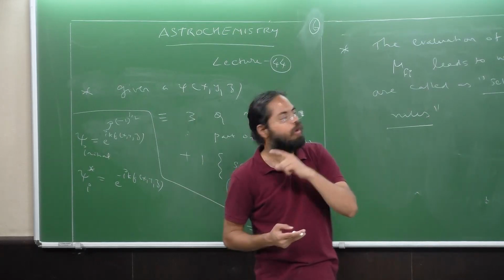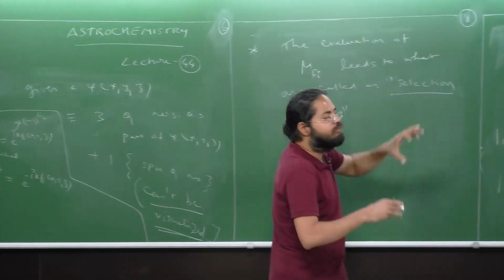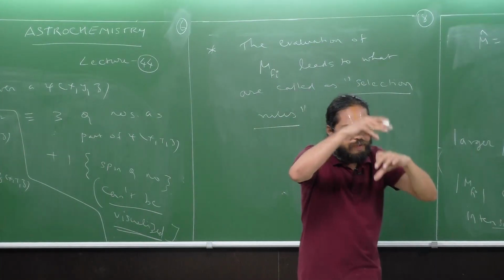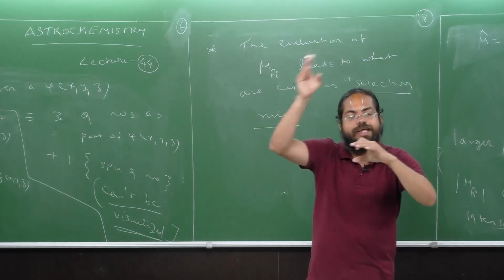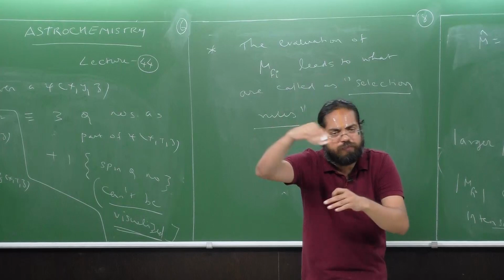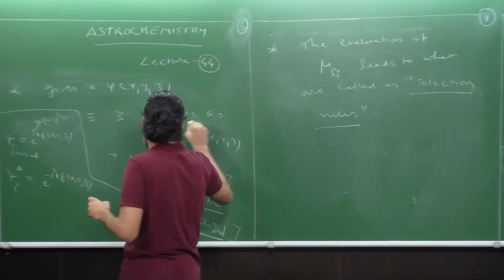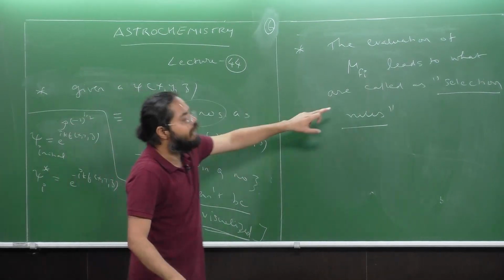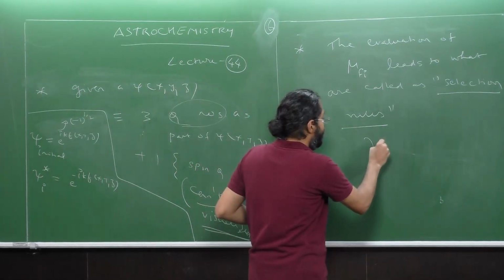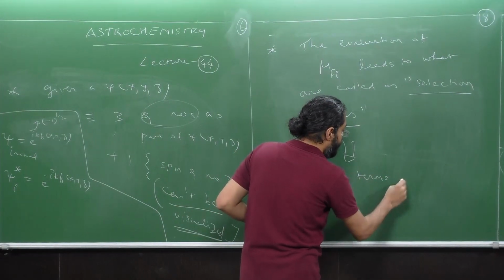Well, we bother because the evaluation of mu Fy, which is an integral, is going to lead us to some function that can be expressed in terms of the quantum numbers, and so the selection rules will be in terms of quantum numbers.